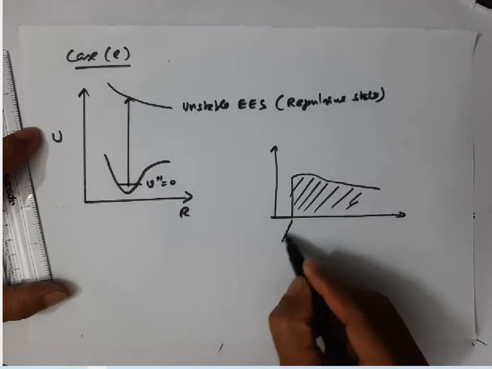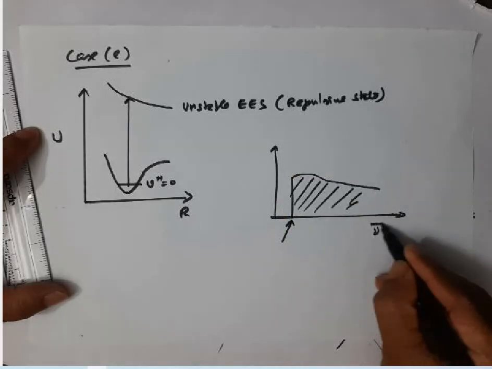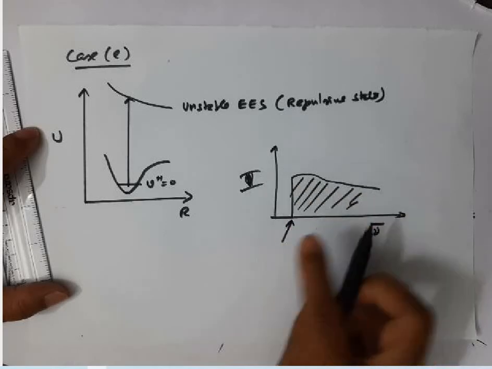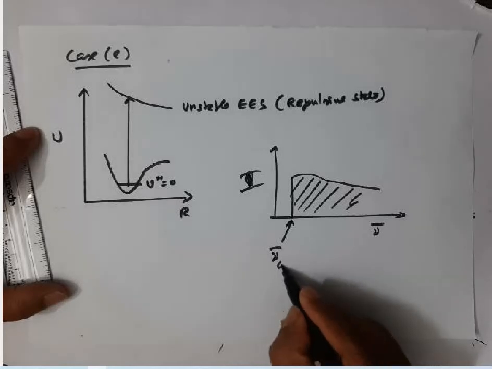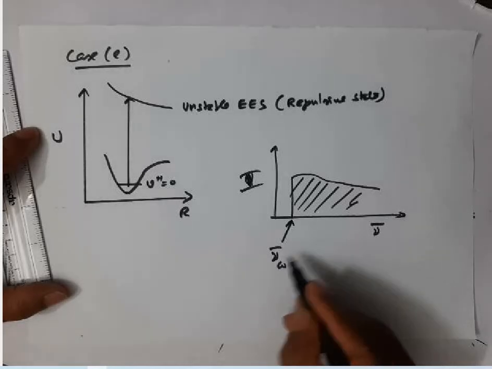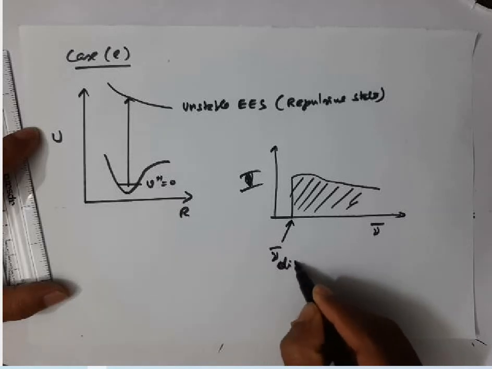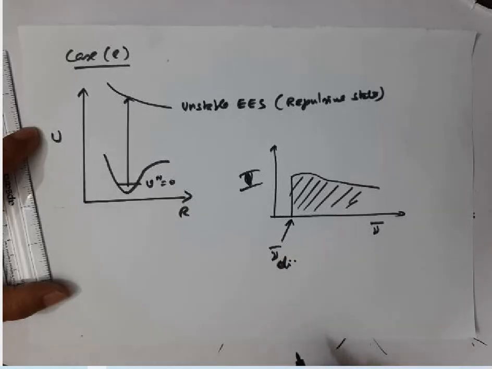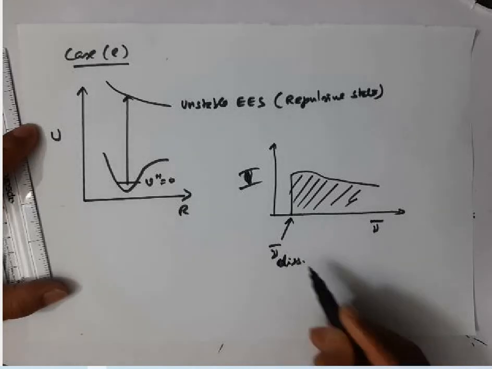And the wave number where the continuum starts, I'm sorry, this is not the continuum limit, this is actually the minimum energy required for dissociation, also called the dissociation wave number.